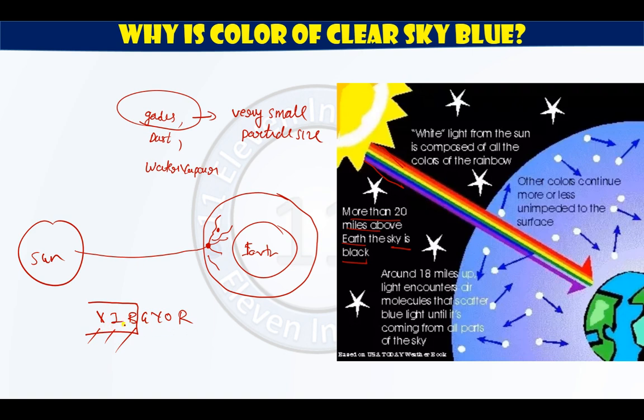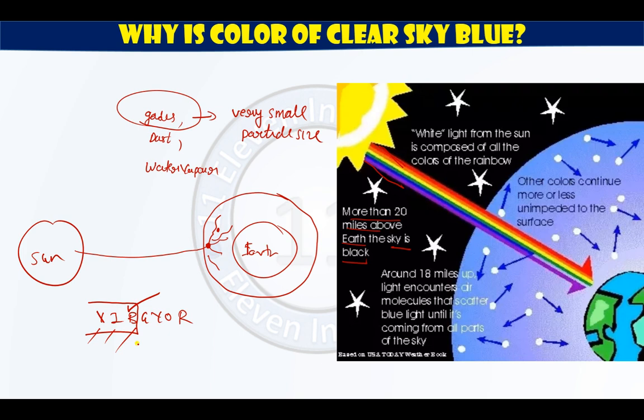So violet, indigo and blue will scatter, meaning spread. Which light will spread more? Violet, indigo and blue color light will spread more. But when the sun sends out light rays, the proportion of blue color in it is more. The proportion of blue colored light is more.